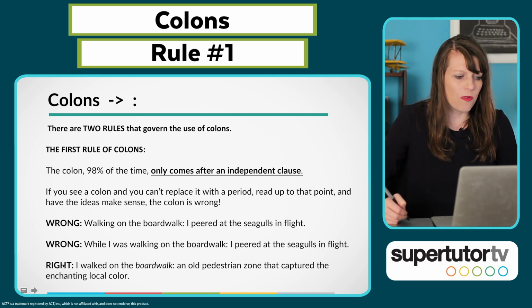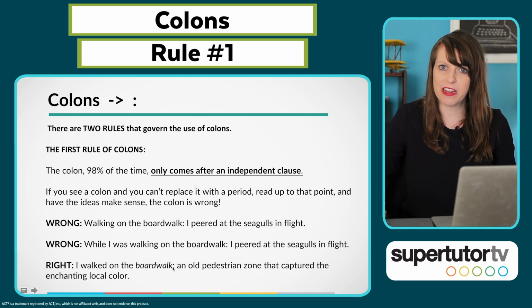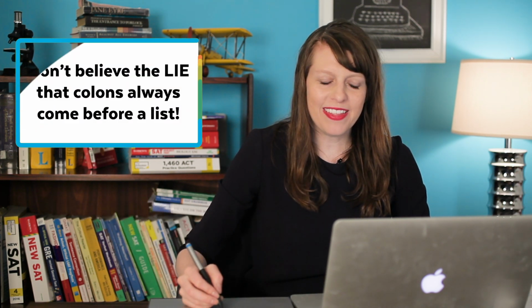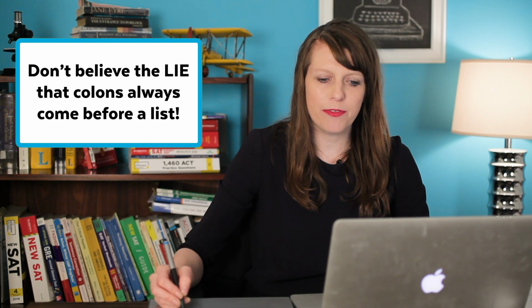I walked on the boardwalk, colon, an old pedestrian zone that captured the enchanting local color. This one works because I could put a period after boardwalk here. I walked on the boardwalk, period. That's a sentence. That totally works. So the number one rule of colons: only put a colon after an independent clause, one that stands on its own as a sentence. Cool? Okay.